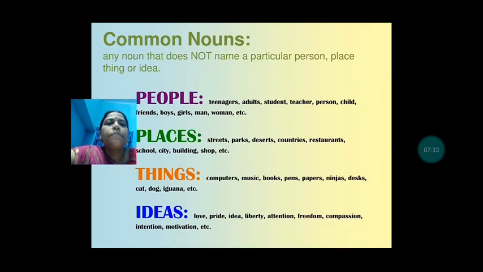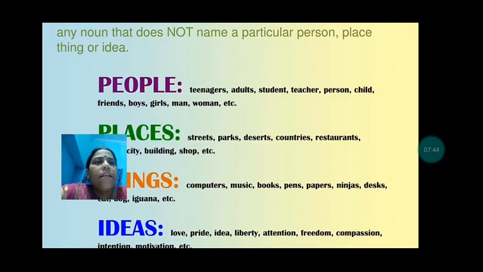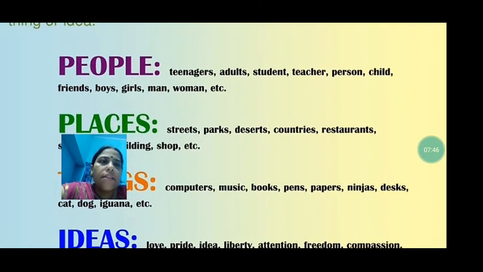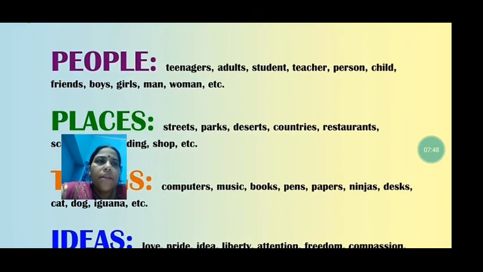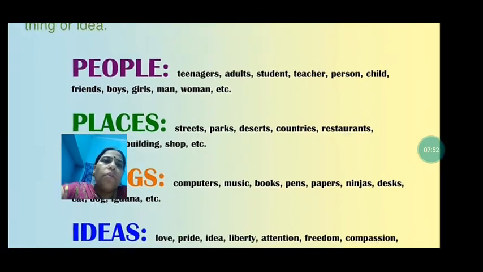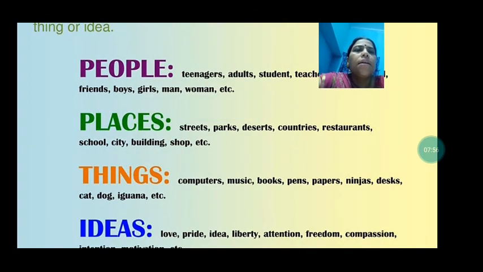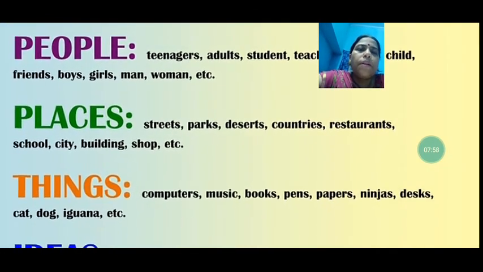Now see again, a common noun is any noun that does not name a particular person, place, thing or idea. For people, let us see: teenagers, adult, student, teacher, person, child, friends, boys, girls, man, woman, etc. So these are the common names given to people.